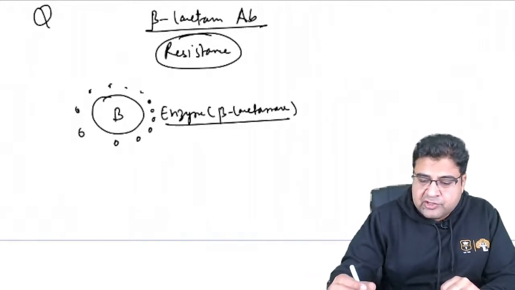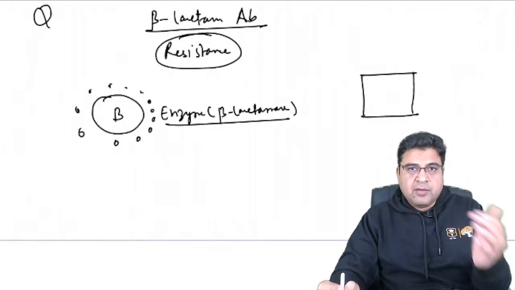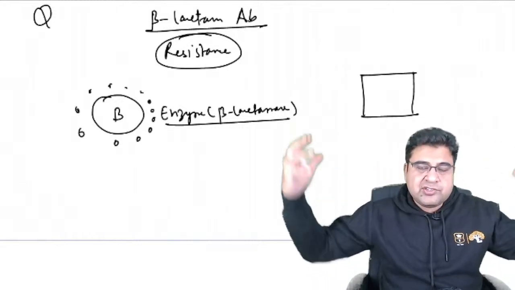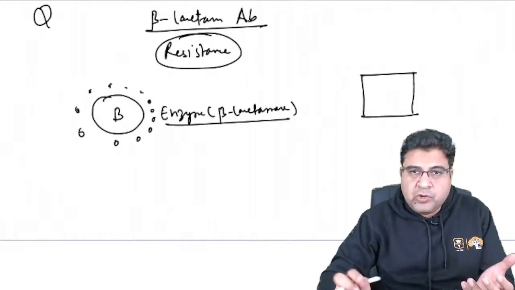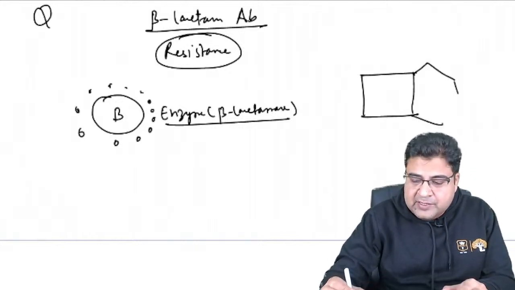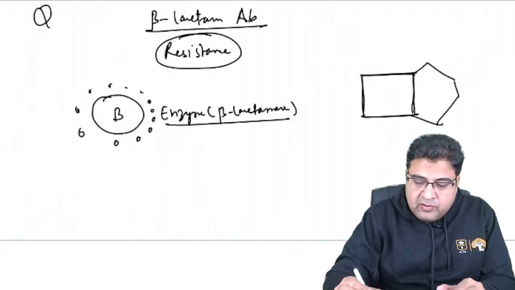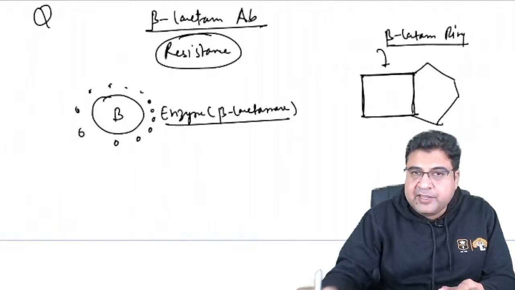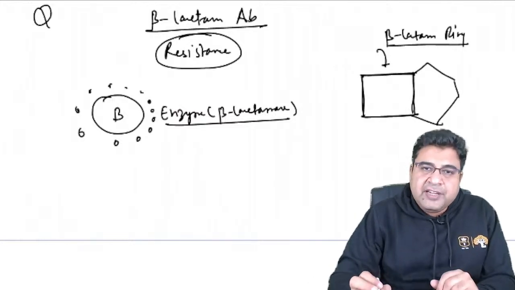So if I draw the structure of a beta lactam antibiotic, guys, whenever the structure comes in your exam, you will find that in the whole antibiotic, there is a huge structure, but there is one ring which is a square ring. You must know the benzene ring has six sides, right? But along with the benzene ring, you will find a square ring. This square ring is actually a beta lactam ring. This is the property of a beta-lactam antibiotic, that they have the square ring present in the structure. We call it beta-lactam ring.